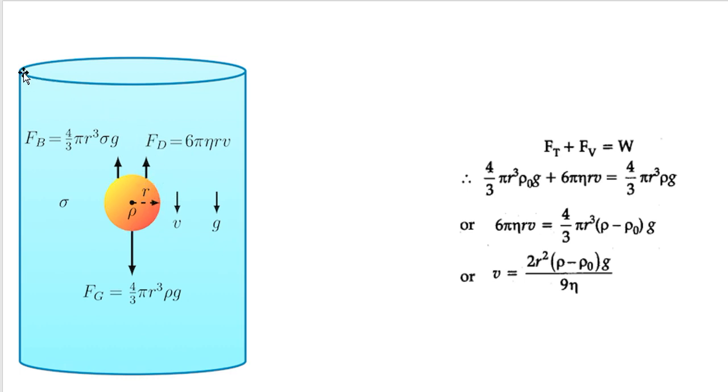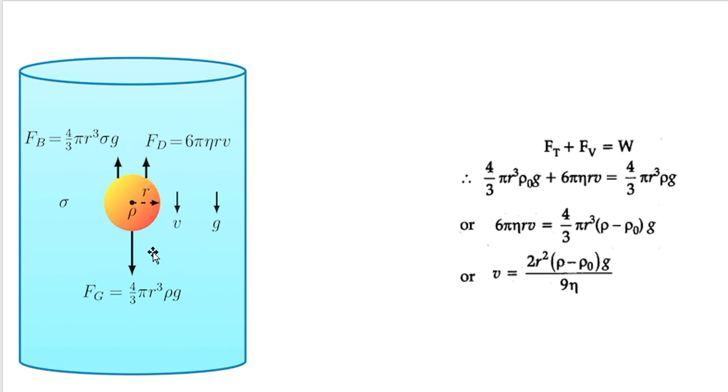So for simplicity, we take the container is filled with water, and through water a steel ball, made of stainless steel, is falling through this liquid column. So this is a liquid column. Suppose the density of stainless steel is rho, and the radius of the spherical ball is equal to r.